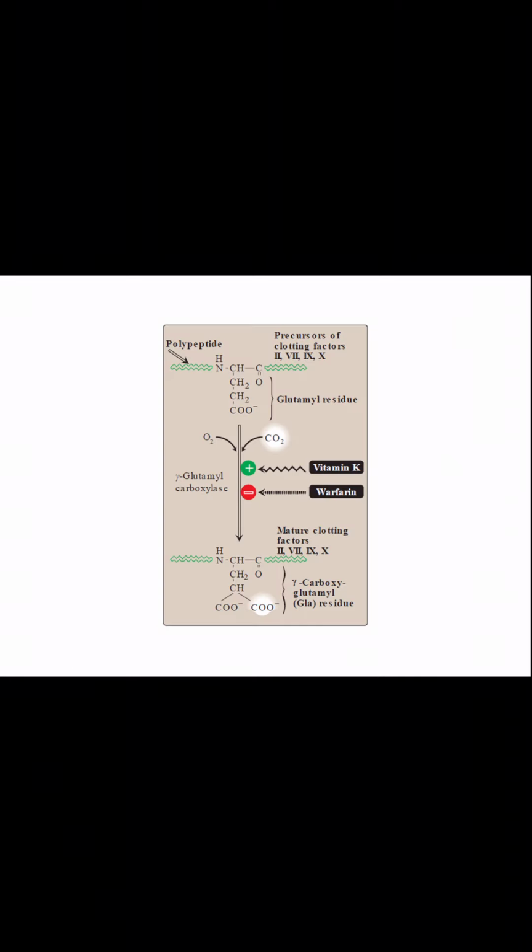Here, see, these are precursors of clotting factors 2, 7, 9 and 10. All of them have glutamyl residues. Now, these are not activated. To activate them, these glutamyl residues should be changed to gamma carboxyglutamyl residues. That means a carbon dioxide should be attached to it so that they can be converted into gamma carboxyglutamyl residues and can be activated. So, here the enzyme gamma glutamyl carboxylase, by adding oxygen and carbon dioxide and with the